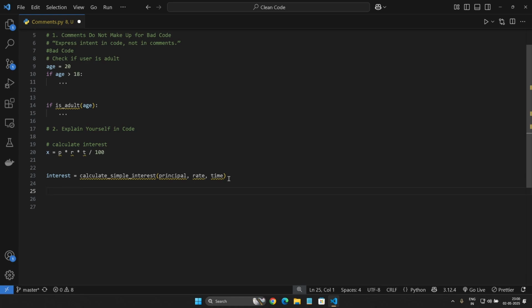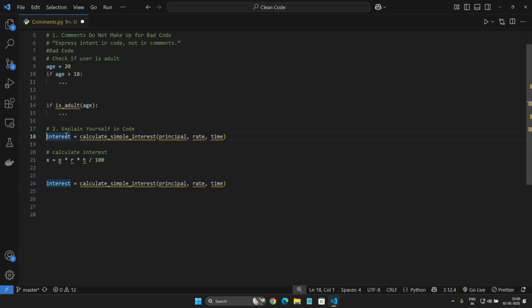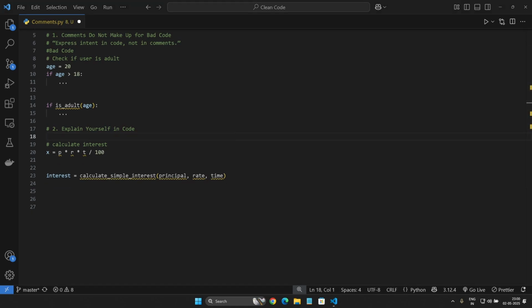Even if the logic is not seen, we understand the gist of what's happening in the function. So one thing we learned from point two is that readable code is equal to self-explanatory code.